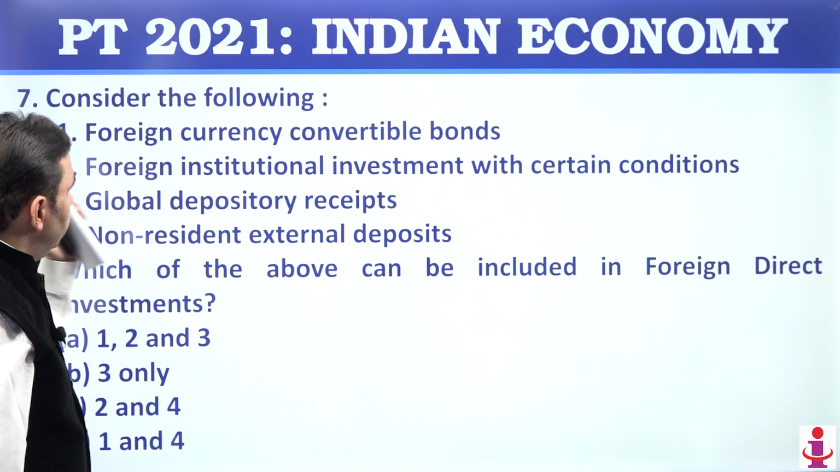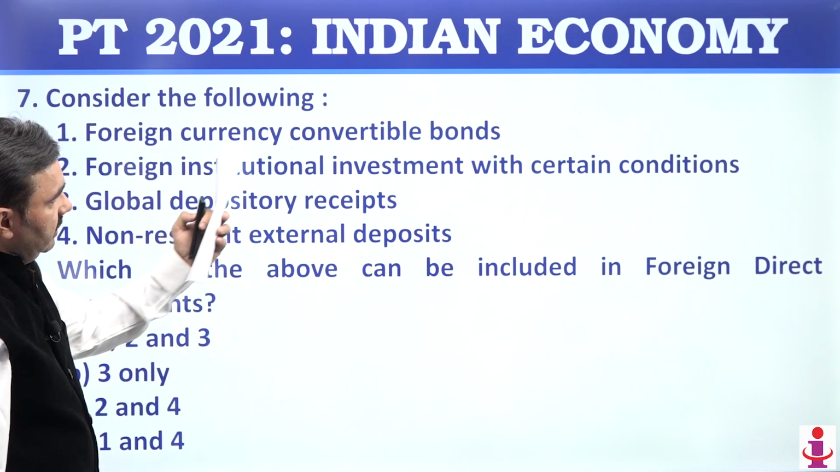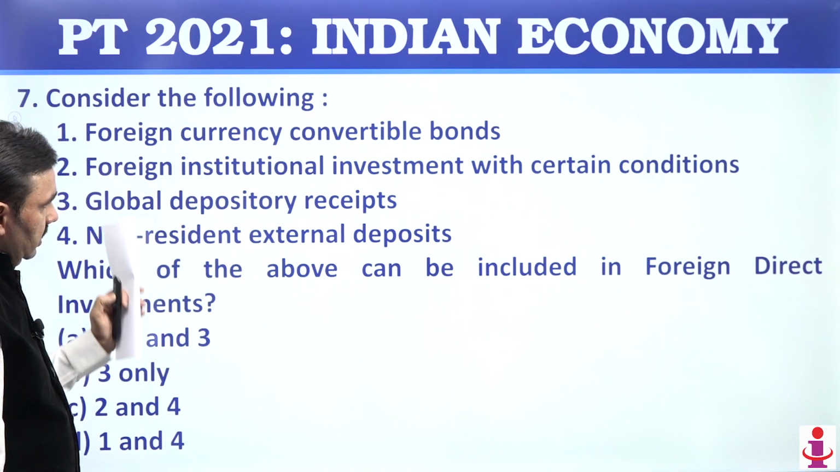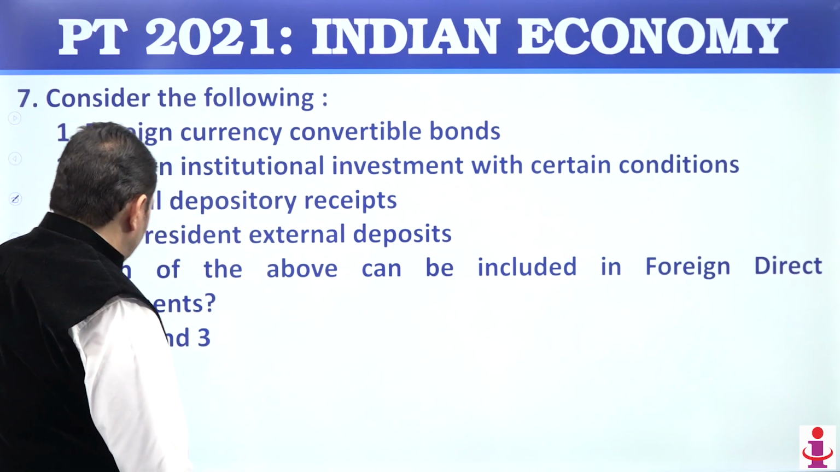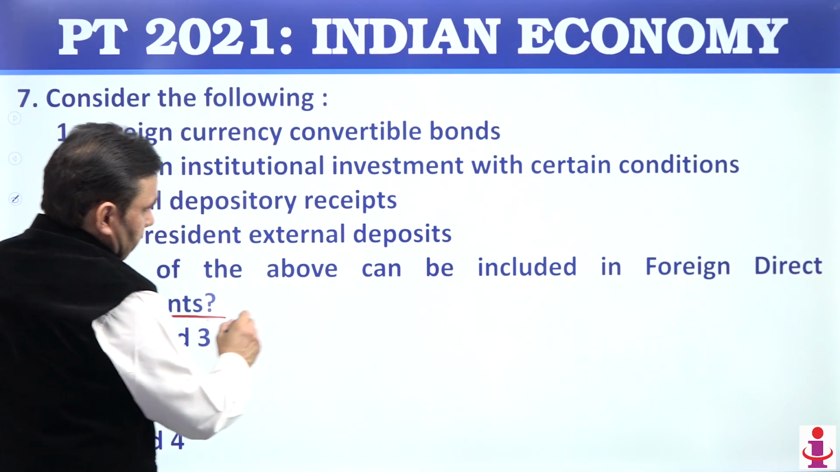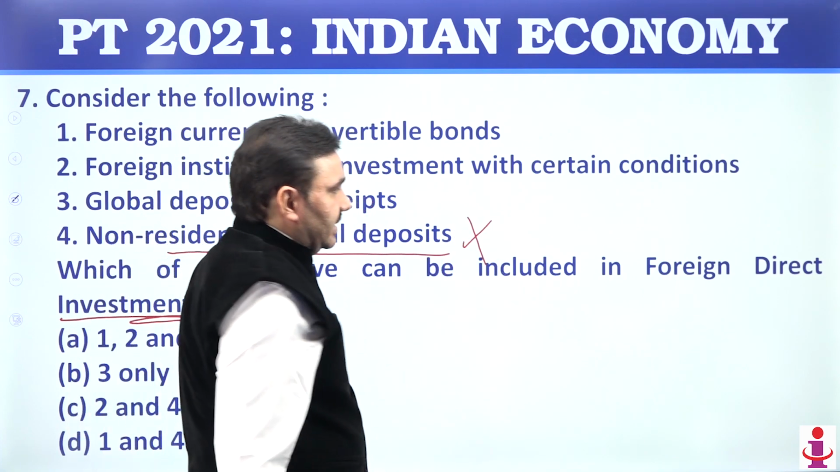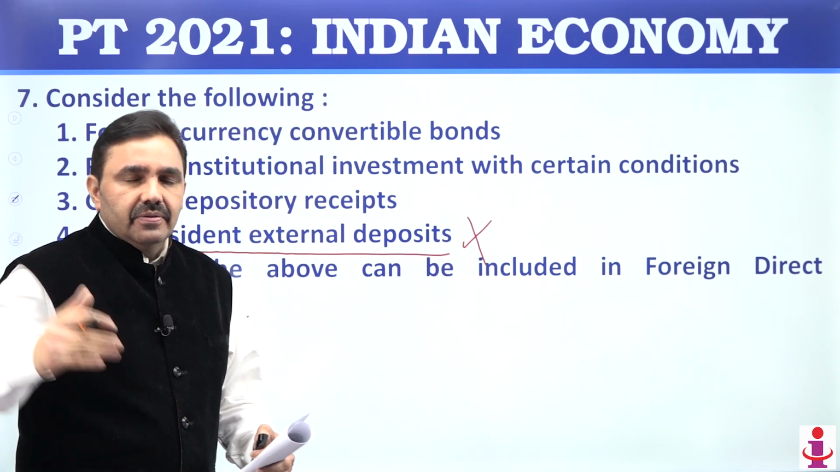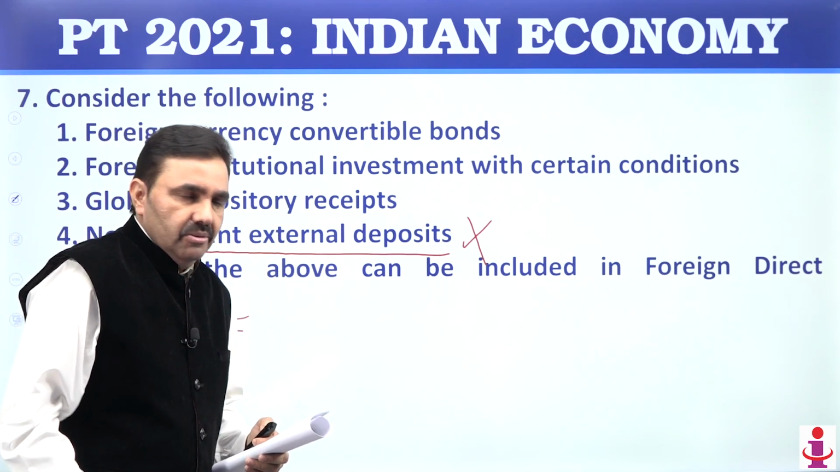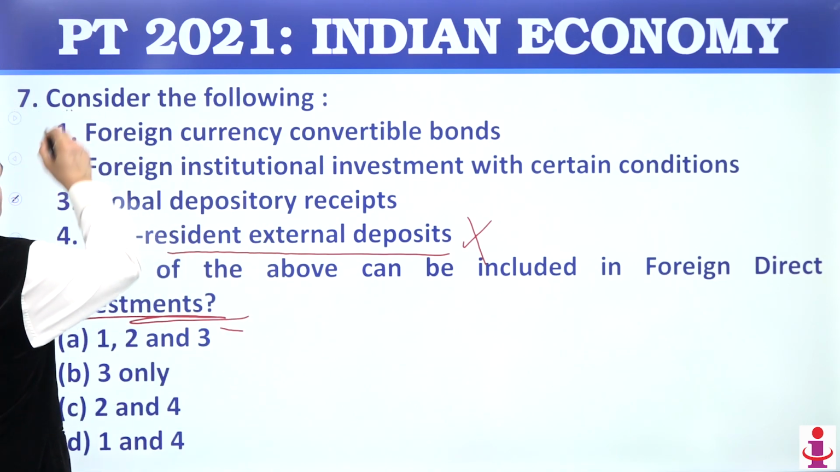Question number 7: foreign currency convertible bonds, foreign institutional investment with certain conditions, global depository receipts, non-resident external deposits. Which of the following can be included in FDI, foreign direct investment? Non-resident external deposits are basically debt. These are not investment. If money comes from NRIs, then that money has to be paid by the government of India. So government owes that. Other three